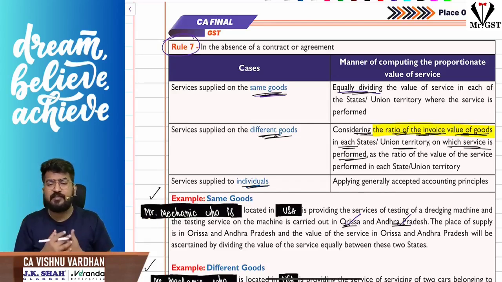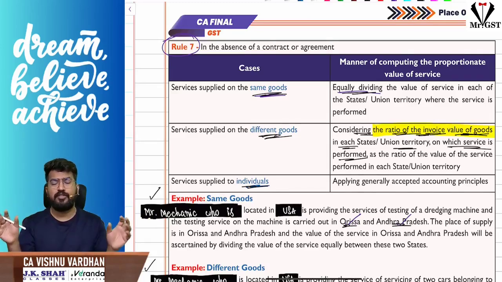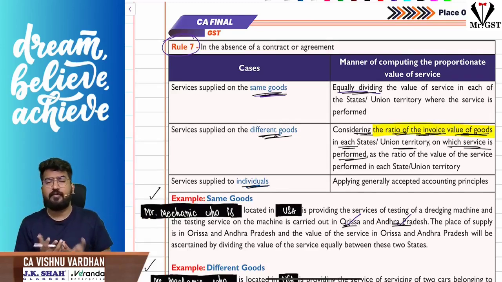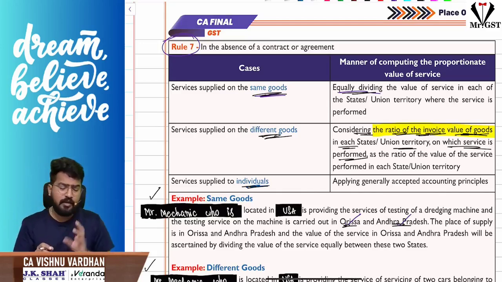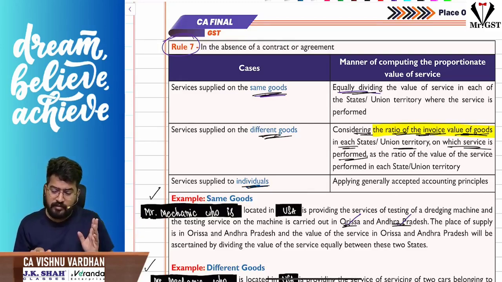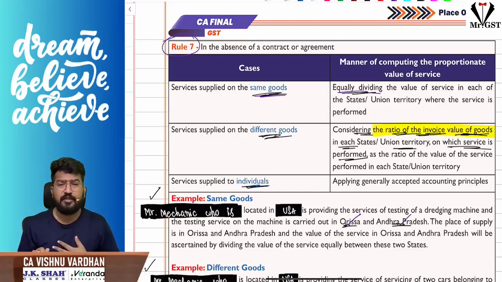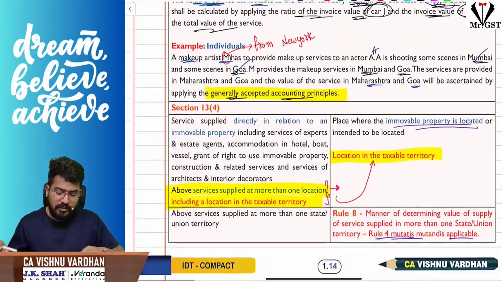No, sir, inside the taxable territory itself, if we are providing it in more than one state, each state will be a place of supply, and you will apportion the value as per the agreement. If you don't have the agreement, then you follow Rule 7. Rule 7 says, if it is on the same goods, divide in equal proportions. If it is on different goods, divide based on the invoice value of the goods, like the Jaguar car example we discussed. And if it is to the recipient, then follow generally accepted accounting principles. That is the concept we have seen, right? So with this, we are done with Section 13 subsection 3.